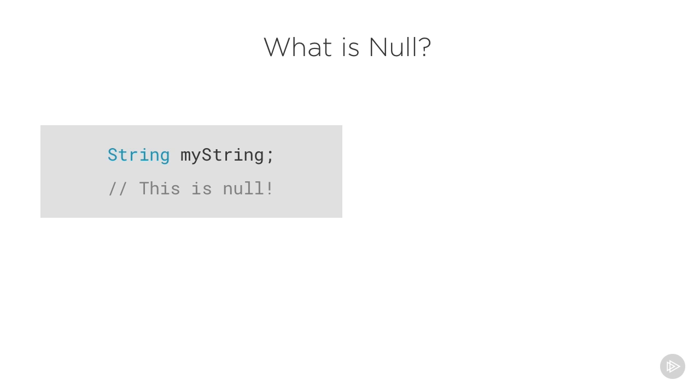This is a null variable. In the past, we've always assigned a variable to a value, but sometimes we're not ready to assign a value to a variable just yet. Sometimes we just need to create a variable so we can populate it later, for example, inside an if statement. At this point, my string is null. And by the way, you can do this with any data type.